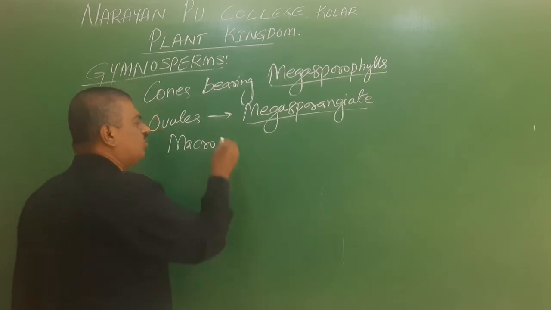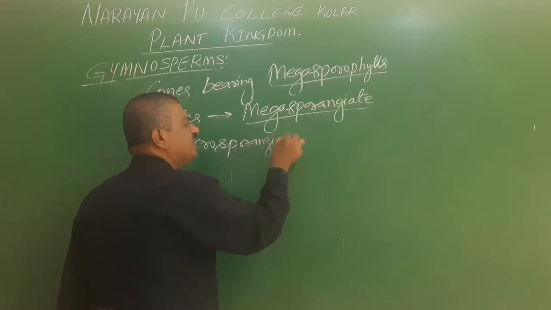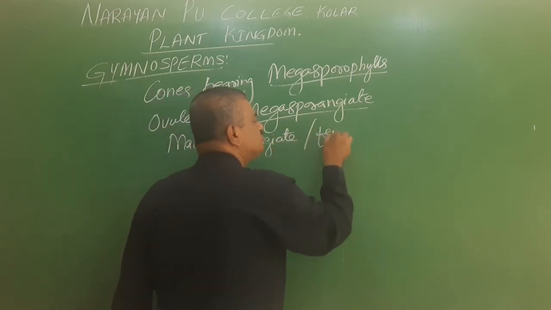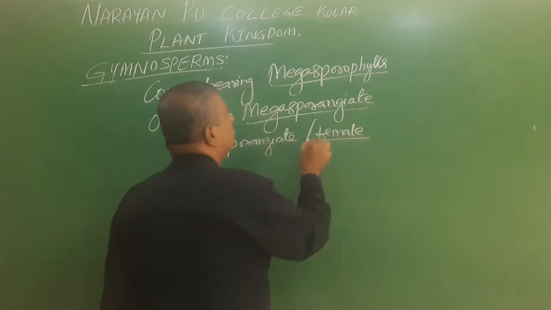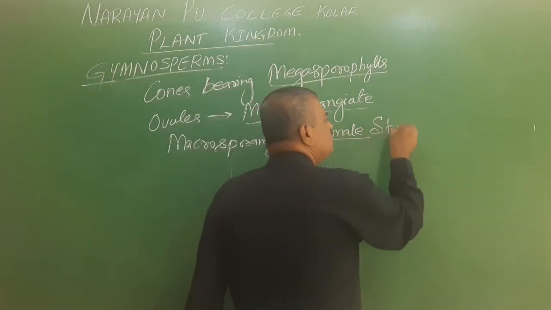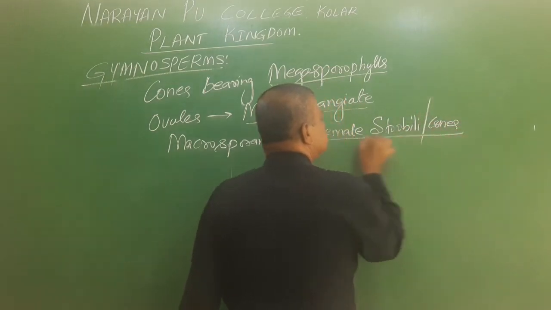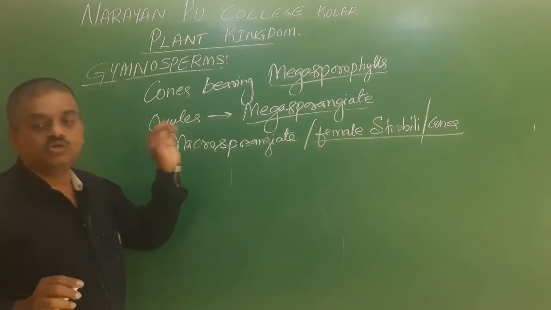Megasporangiate is also called macrosporangiate. This macrosporangiate always gives rise to the female. They are called female strobili, or female cones. So this is about the cones.